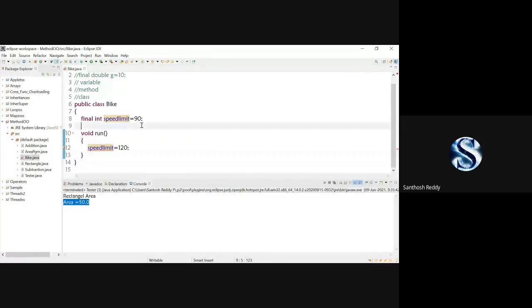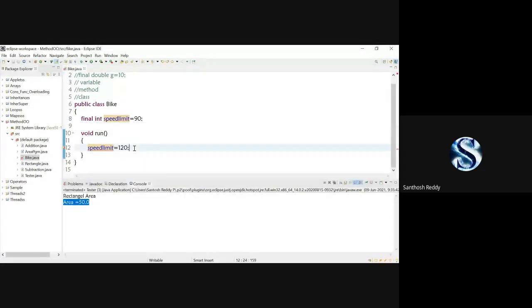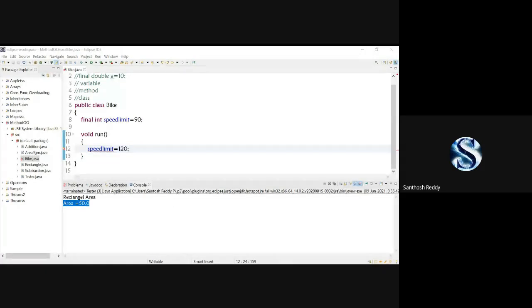Why? Because it is final. It is constant, you cannot change the value. Even though I'm changing it here, I'm getting an error, so I cannot move to the further steps. Have you understood how to apply the final keyword to your variables? Students, is it clear?